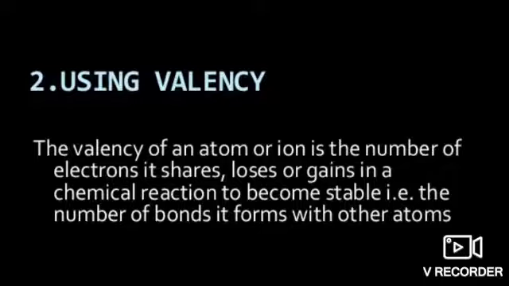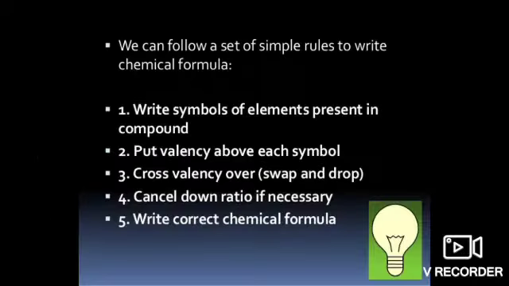If I give you one example of sodium, its atomic number is 11 and its configuration is 2, 8, 1. So it needs to remove one electron from its outermost shell. So it means its valency is 1. So it will become positively charged, meaning a cation.